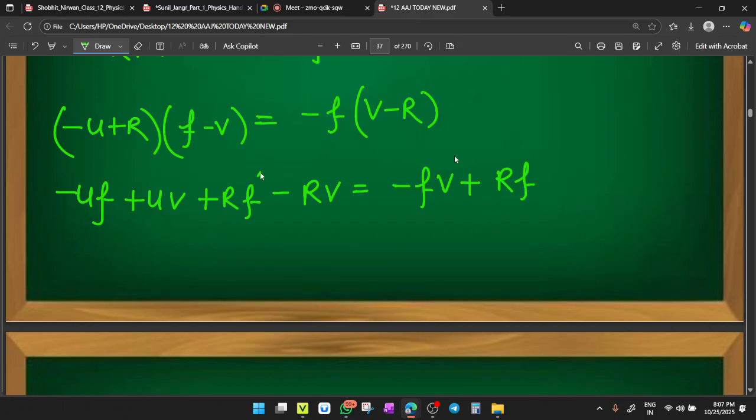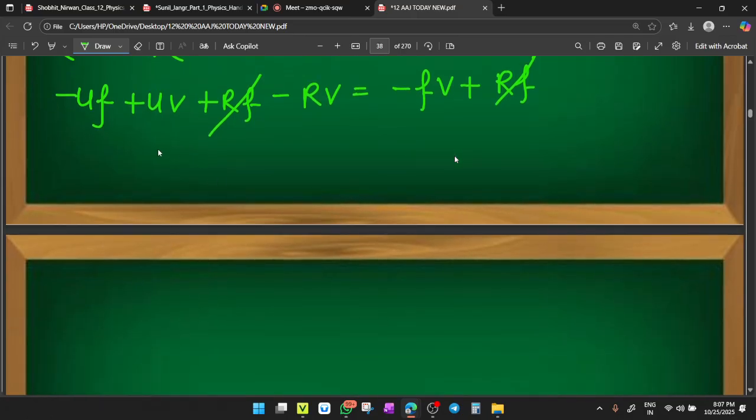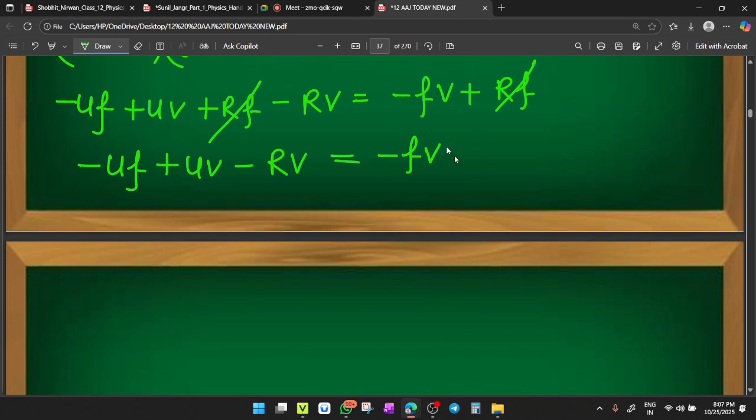Okay, beta. Rf and Rf get cancelled out. Clear? Now it is minus Uf plus UV minus RV is equal to minus fV. Clear, students?